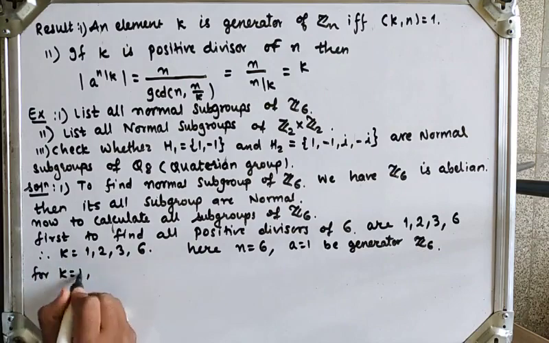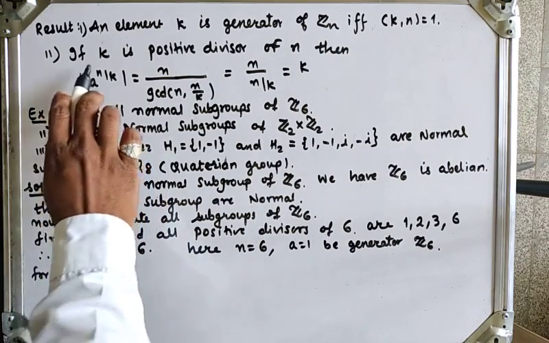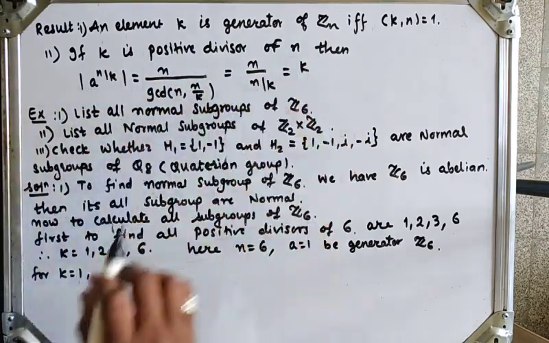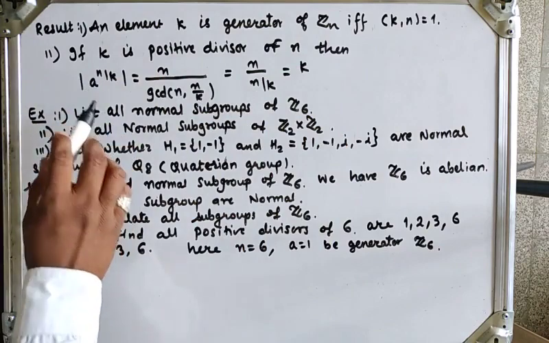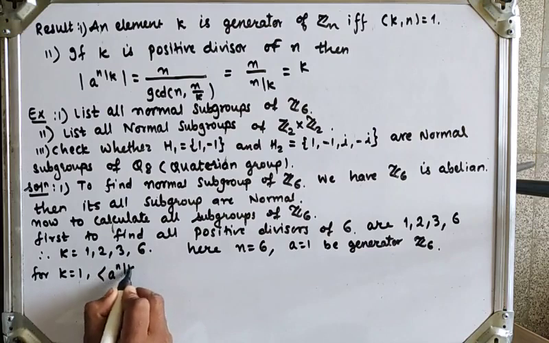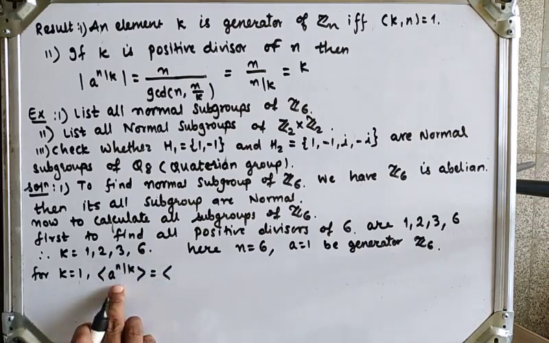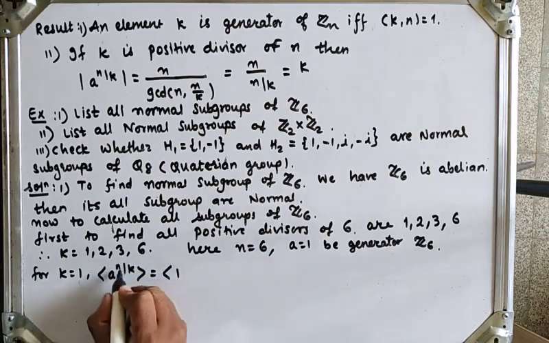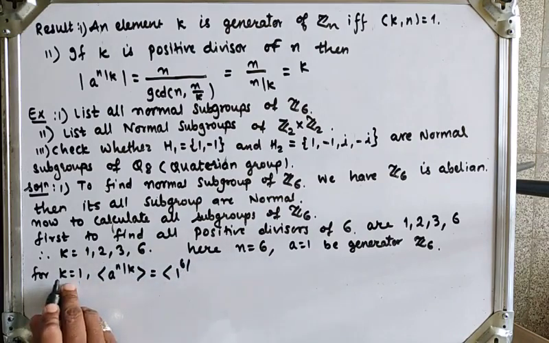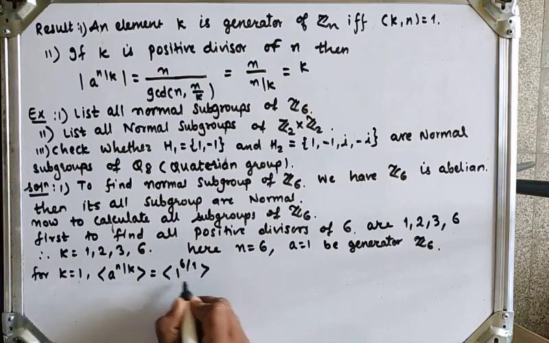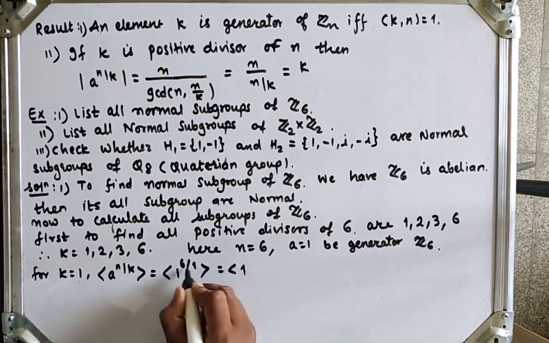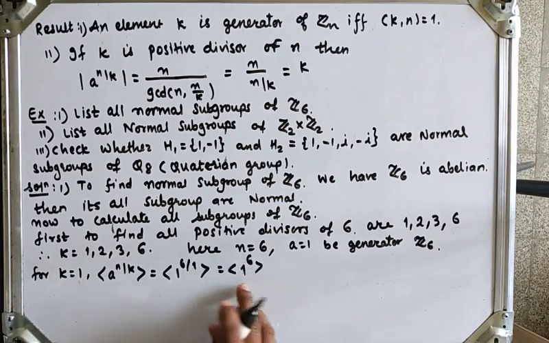Now for k equal to 1: if k is a positive divisor of n, then the order of a raised to n by k is nothing but k. So we'll generate the subgroup by the element a raised to n by k. So generator a raised to n by k is equal to generator of 1 raised to 6 by 1, which means generator of 1 raised to 6.